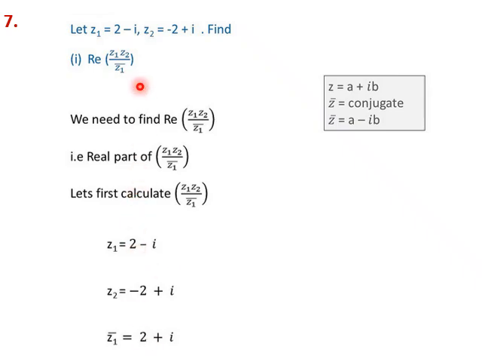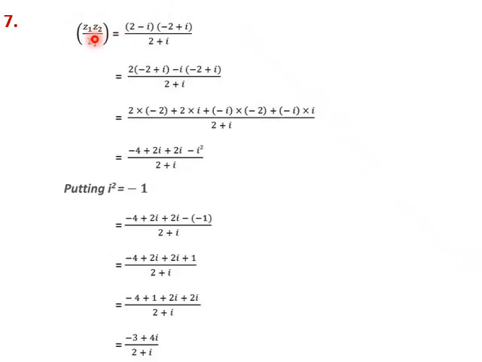So now we multiply this z1 into z2 by z1 bar and get the real part. So this will be 2 minus i into minus 2 plus i. We keep simplifying and putting i square as minus 1. We get the expression minus 3 plus 4i by 2 plus i. But to get the real part of this expression, we need to put this in the standard form.